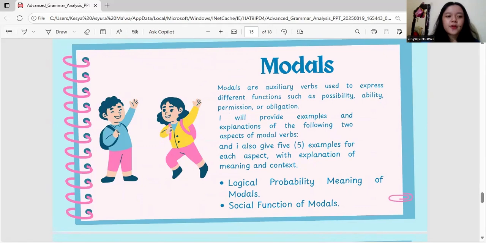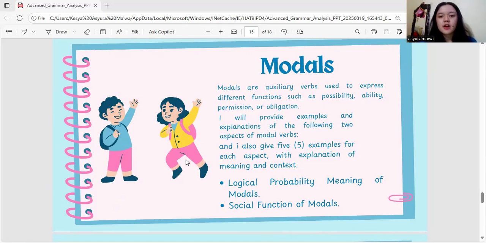Finally, we'll uncover the power of modals, understanding how these small but mighty words express everything from logical probability to social function.